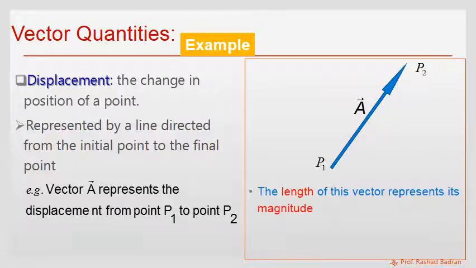In this case, the length of this vector represents the magnitude. However, the head of this vector refers to its direction.